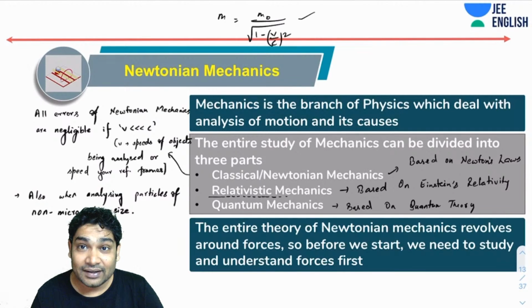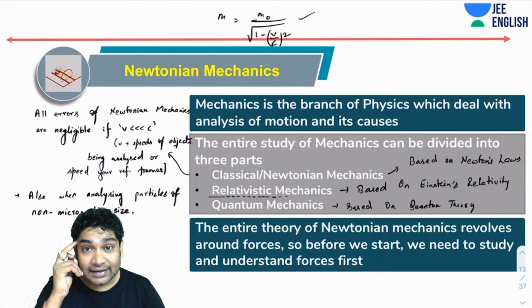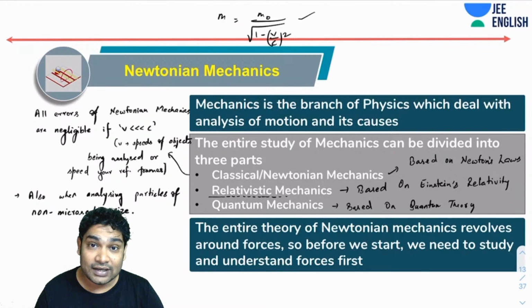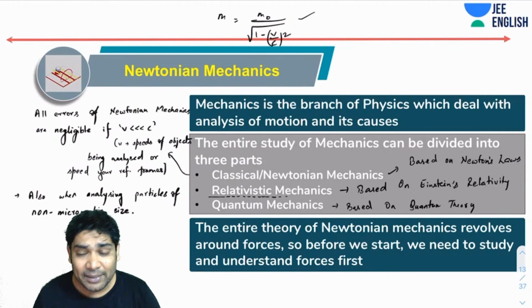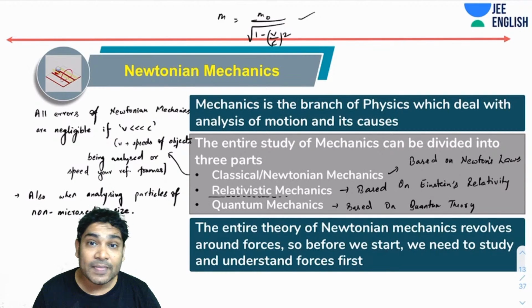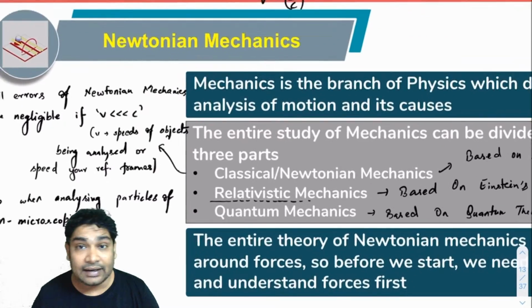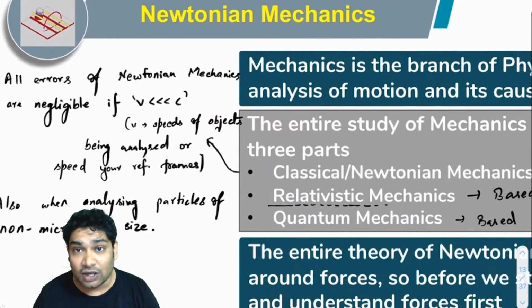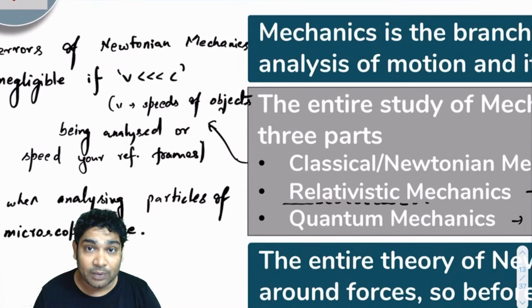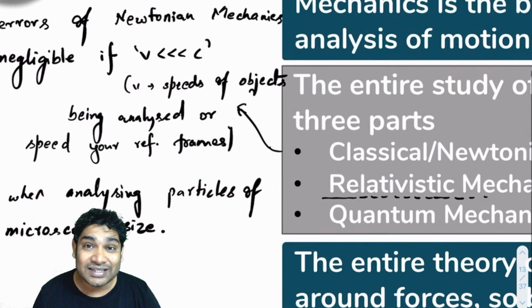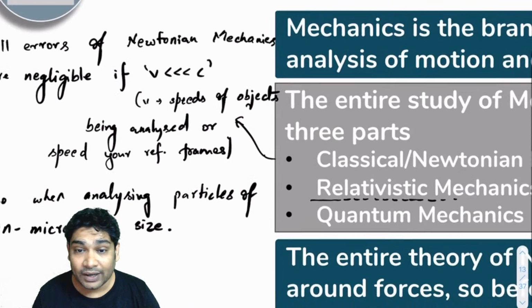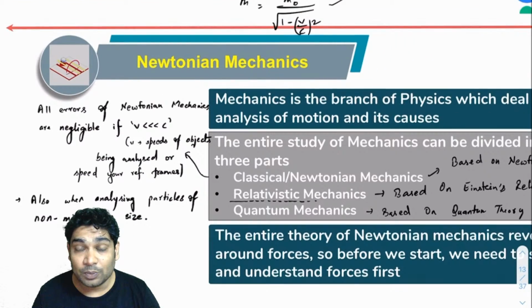Now, as I was saying, Einstein corrected Newton's equations and told us that mass changes with velocity, time also changes with velocity, and lengths change with velocities when you're moving in reference frames. So he made a lot of corrections. However, the point is that all these corrections are negligible as long as the speed of the objects you are analyzing, or the speed of your own reference frame, is much less than c. Please remember this.